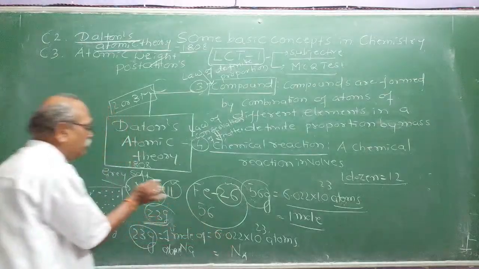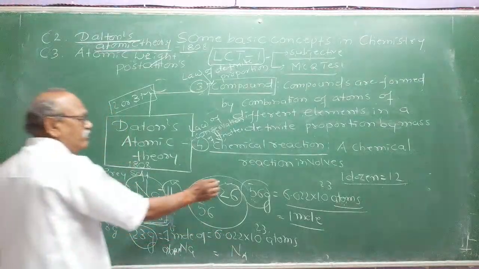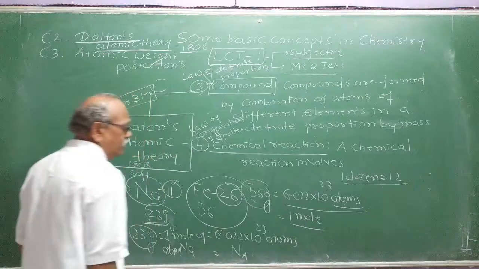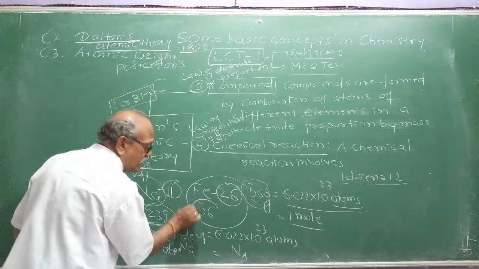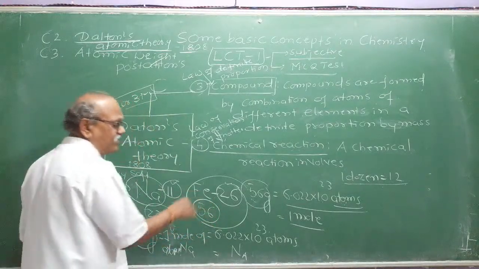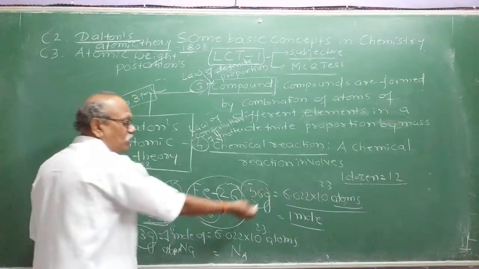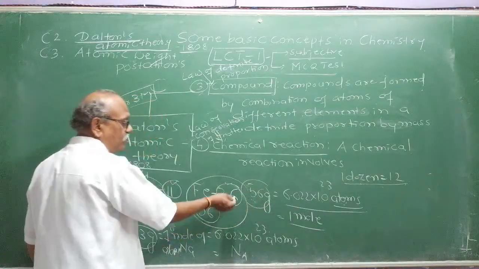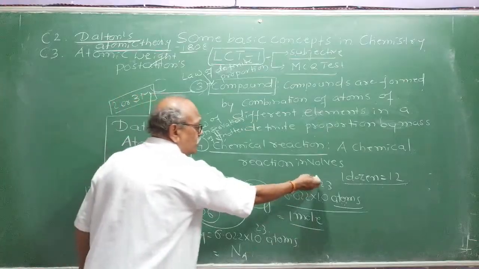All these atoms have similar properties. If you take 56 gram, that many iron atoms will be there. All iron atoms will have the same atomic mass. How many will be there in 56 gram? Atomic mass is 6.022 × 10^23 for all of them.